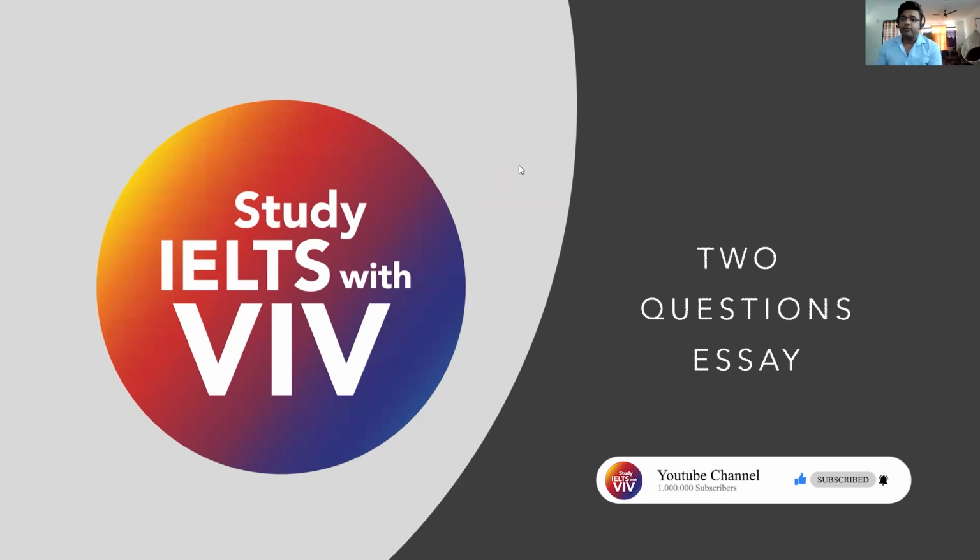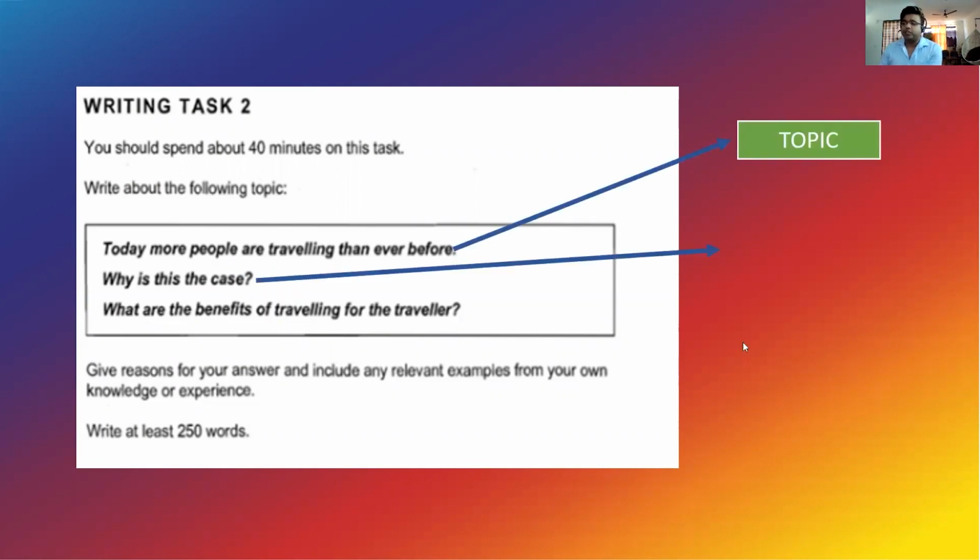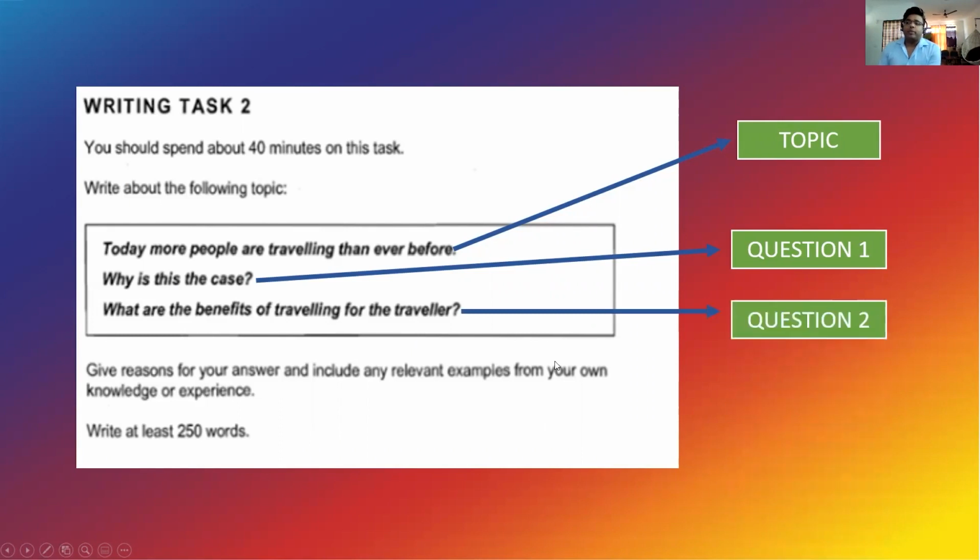Okay, so let's have a look at the topic over here. This is what the task is going to be. The question goes like, today more people are traveling than ever before. Why is this the case, and what are the benefits of traveling for the traveler? Once again, like every task two that I have mentioned in my previous videos, it is divided into two parts. The first one is your topic, that you can see out here. And then in this case, instead of having one question which you have to address, you have two questions here that you can see. First question being, why is this the case? And second question being, what are the benefits of traveling for the traveler?